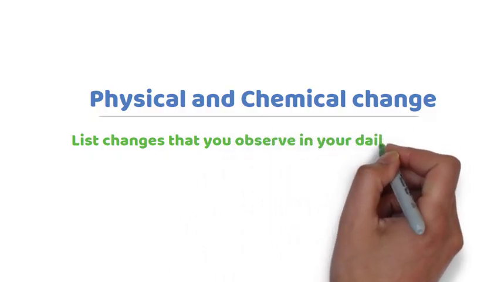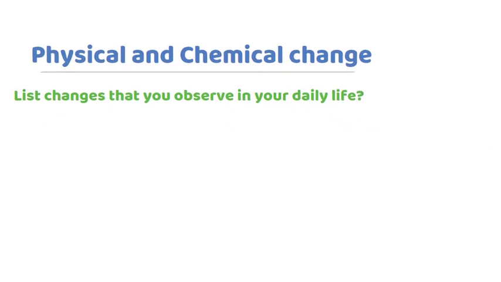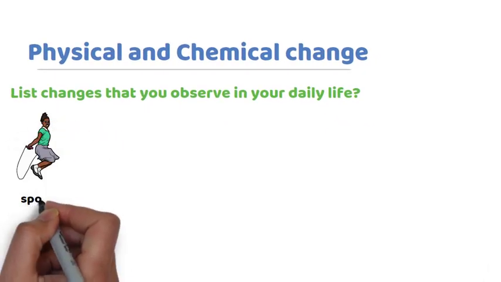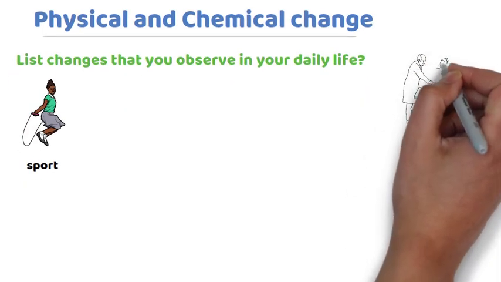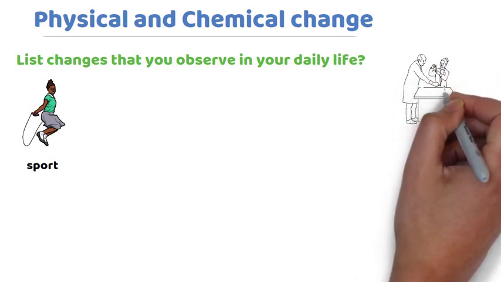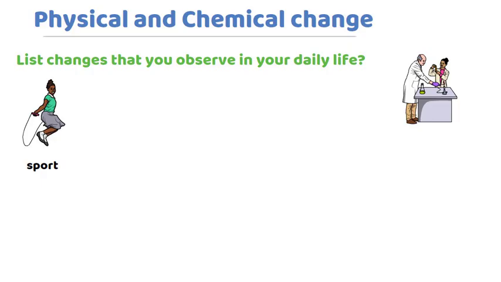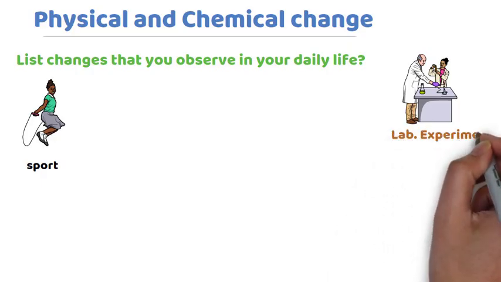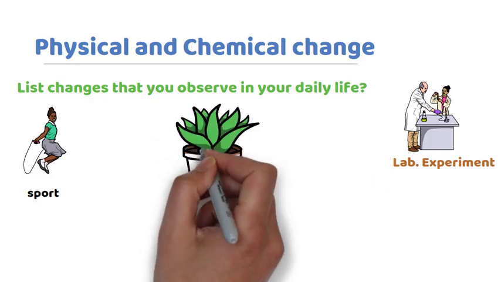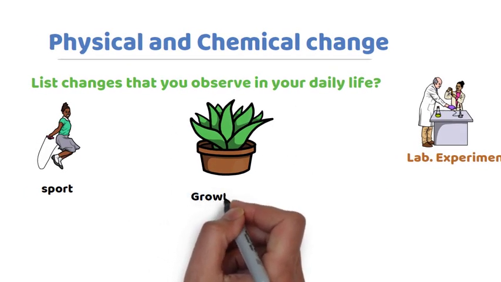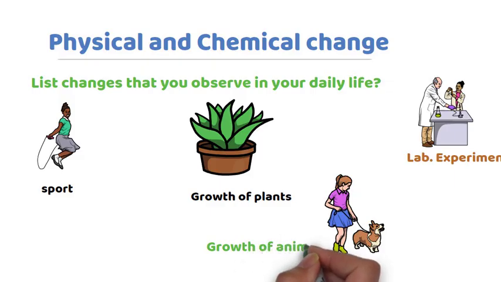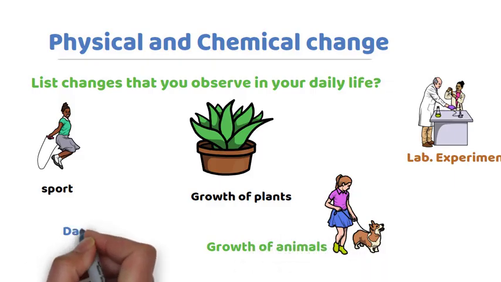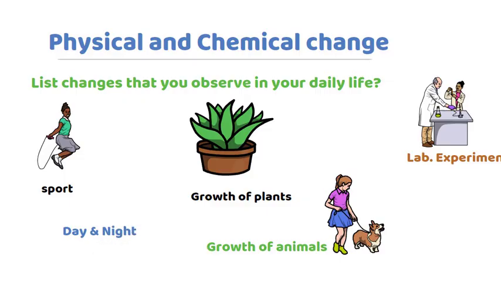List the changes that you observe in your daily life. Here are some examples. Any types of sport you do, and any experiment you do in your laboratory, are examples that we observe in our daily lives. Growth of plants is also another example. Growth of animals, any types of animals, are examples of change we observe in our daily life.